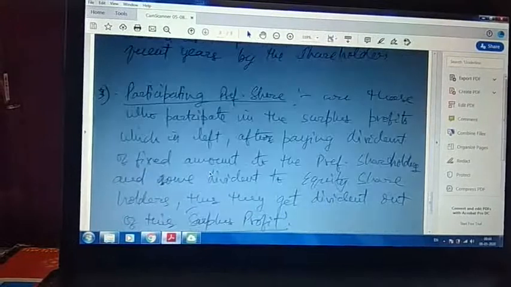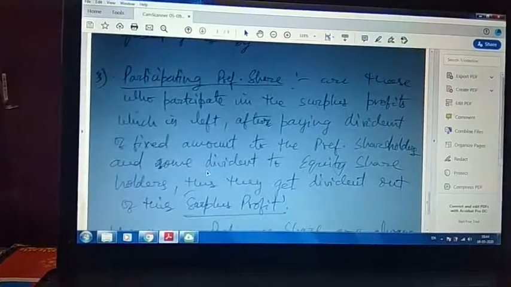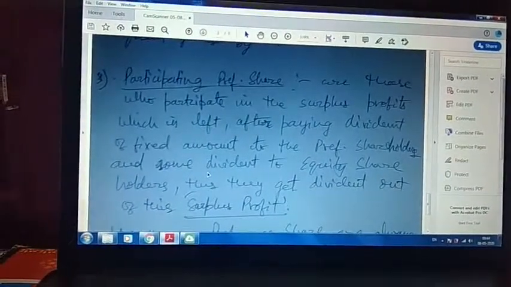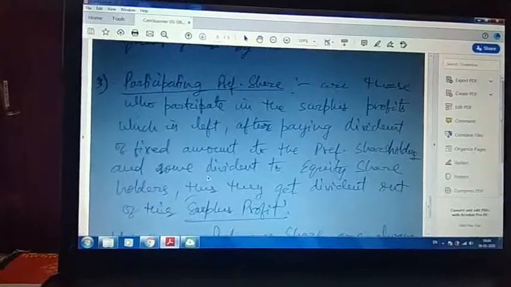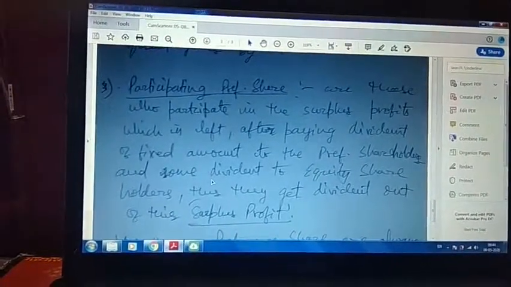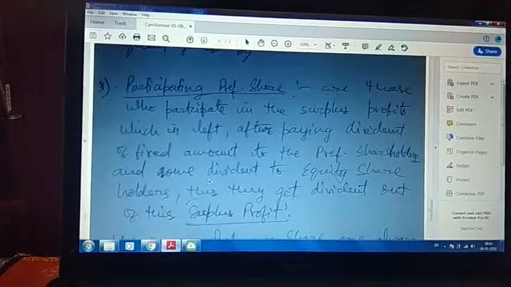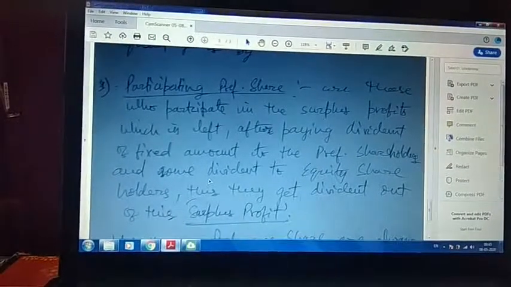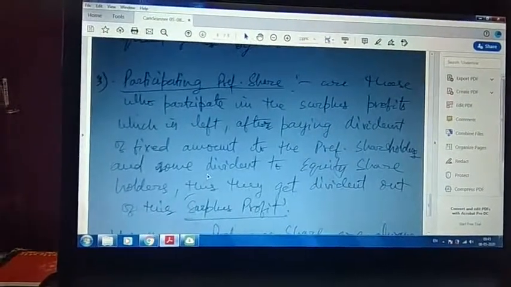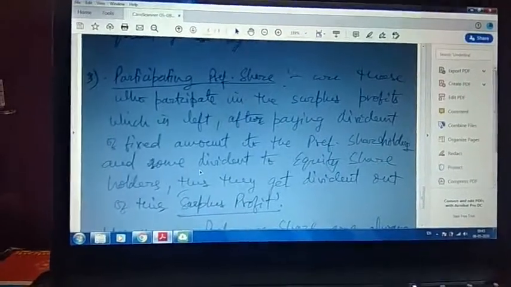Now third is your participating preference shares. These are those which participate in the surplus profit which is left after paying a dividend of a fixed amount to the preference shareholders and some dividend to equity shareholders. Thus they get dividend out of the surplus profit.